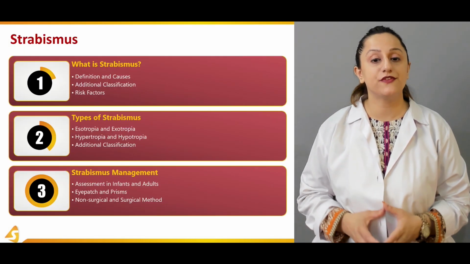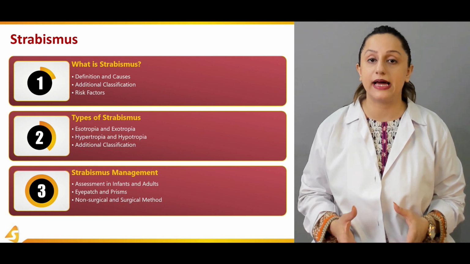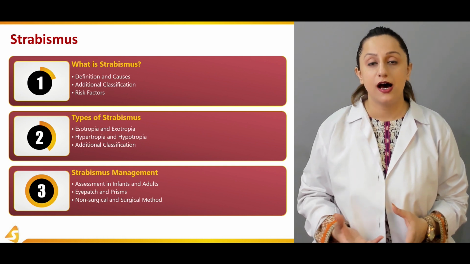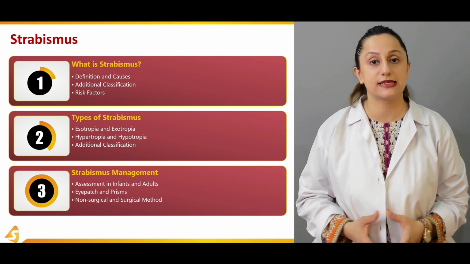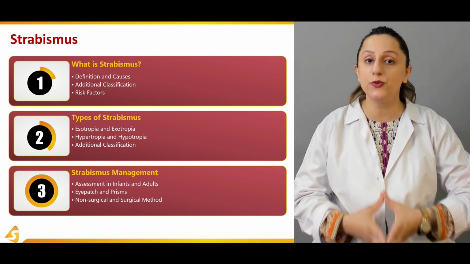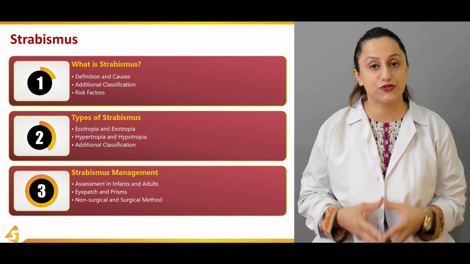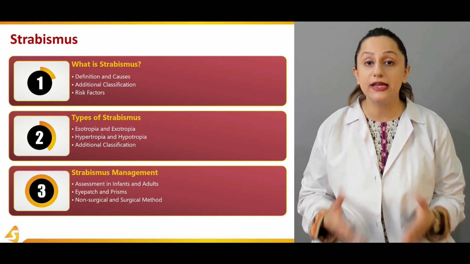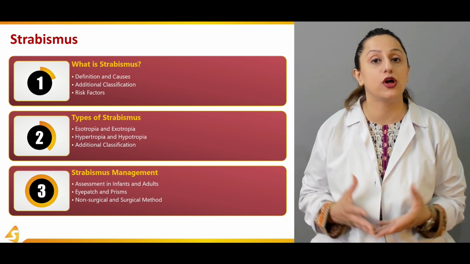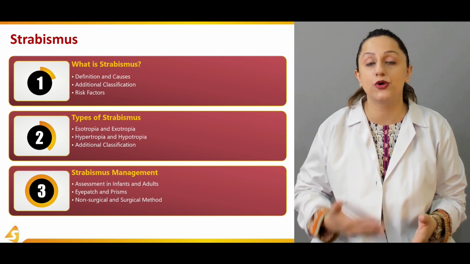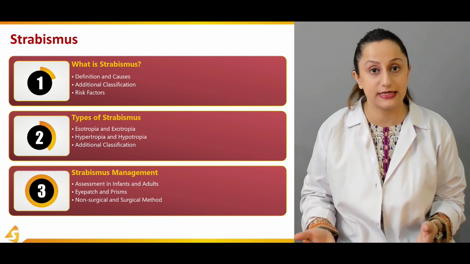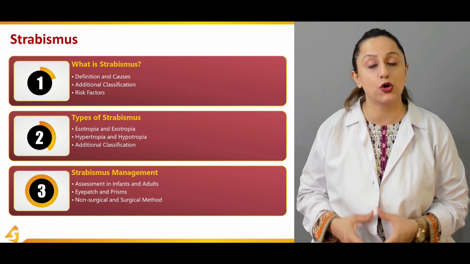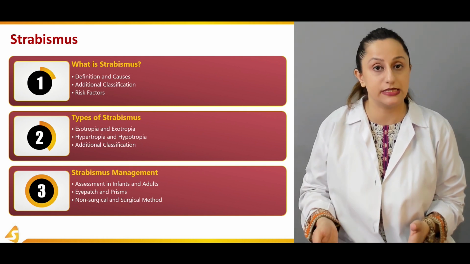In the very first section, we'll be defining what strabismus is and what the particular causative factors are towards the development of this condition. This is very important because whenever we are classifying strabismus, it can be according to the causative factors that relate to the underlying foundations of the pathology causing the misalignment of the eyes. We'll also be discussing the classification according to the incidence or the prevalence.